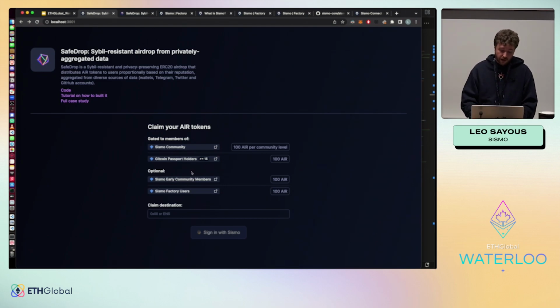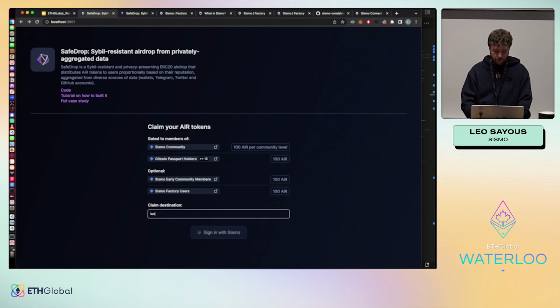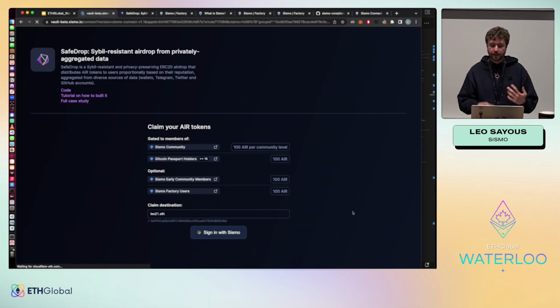For instance, you can show that you were an early community member on Sismo, or that you used a factory, which is a product of Sismo I will show you later. And then you just put the address where you want to receive this token. You are going to prove that you have these different data using Sign in with Sismo and Sismo Connect. Again, I will explain later how it works.